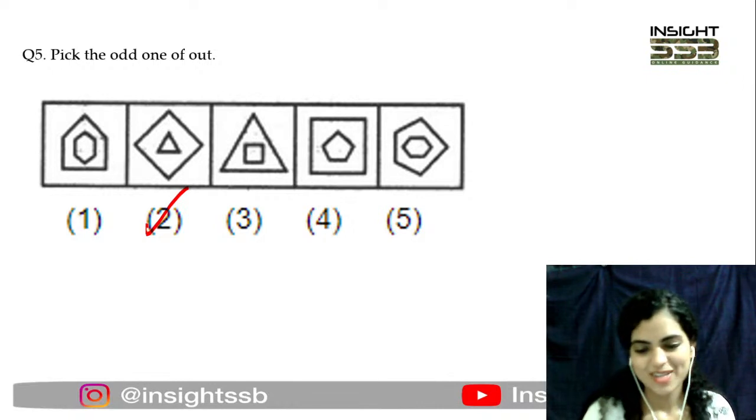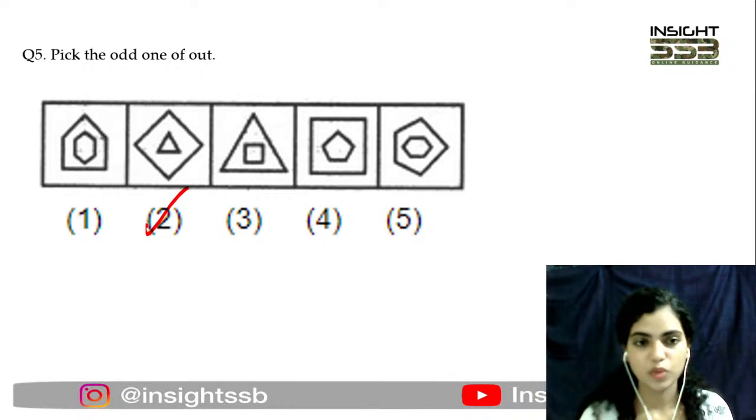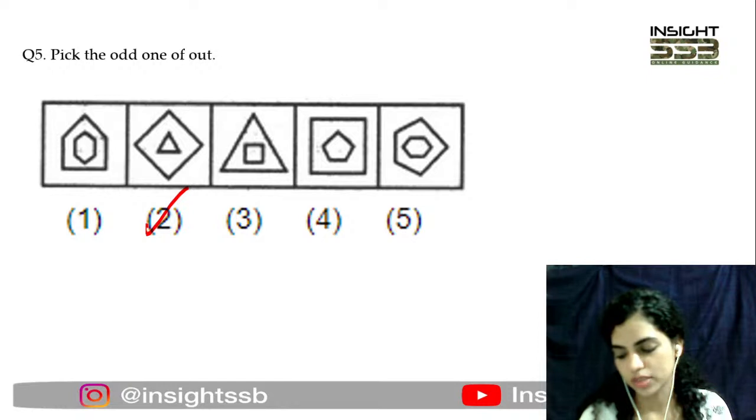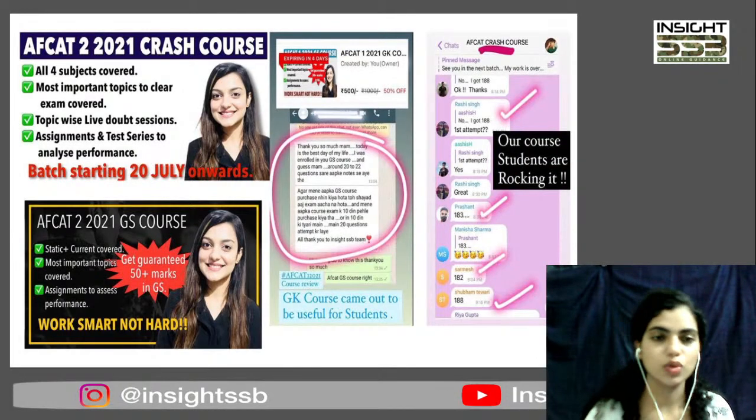Perfect. Well done, guys. So now that we have solved five more questions of a different kind of non-verbal reasoning, let's quickly move to other type of questions.